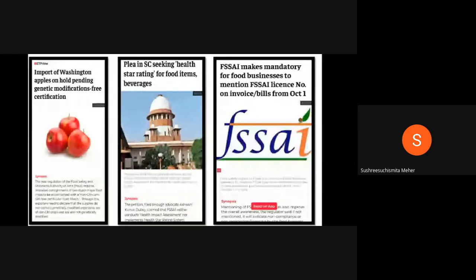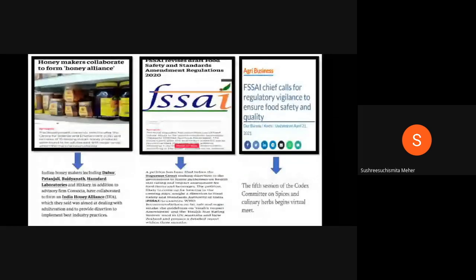Okay, and coming to another, the Supreme Court has ordered that there should be a health star rating for food items, majorly beverages. And another one is FSSAI makes it mandatory for food businesses to mention the FSSAI license number on bills from October 1st this year, 2021. And there was also Indian honey violence. Yes, Indian honey violence has taken place recently.